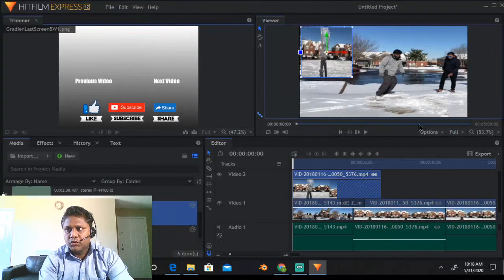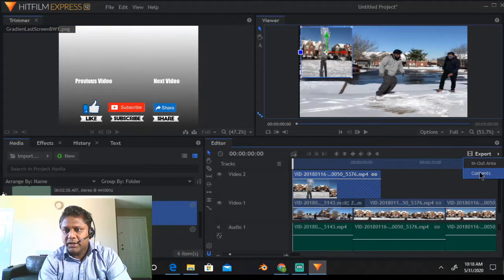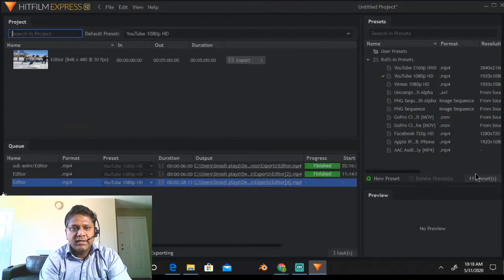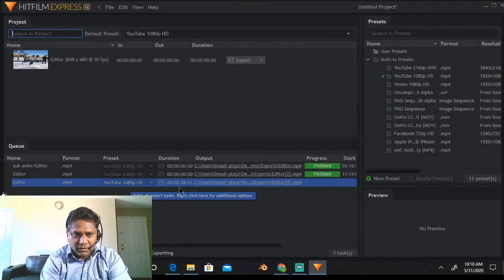So how to export, how to make this shareable? Here's this option, click on this export button. It will ask for in out area and contents. We'll go with contents. In out area is some advanced thing which we'll cover later. So click on contents, and then here you see our project has come, and these are the projects